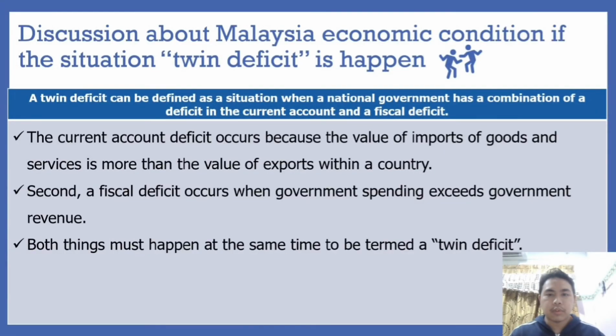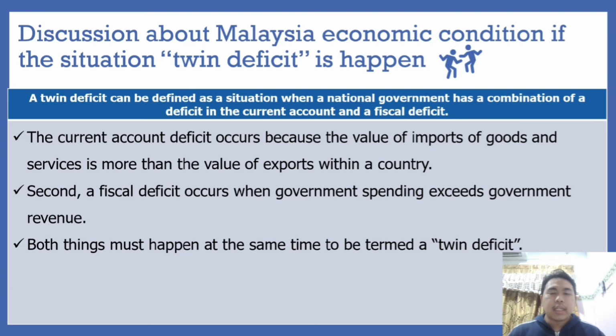And I will proceed with question number 3. Question number 3 is about the discussion of the Malaysian economic condition if the twin deficit situation happens. Okay, first of all, I will tell you the definition of twin deficit. A twin deficit can be defined as a situation when a national government has a combination of a deficit in the current account and a fiscal deficit.